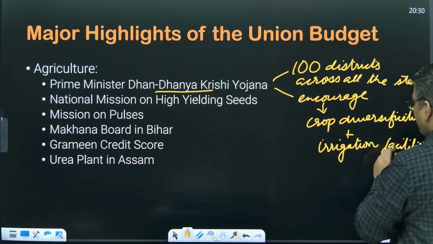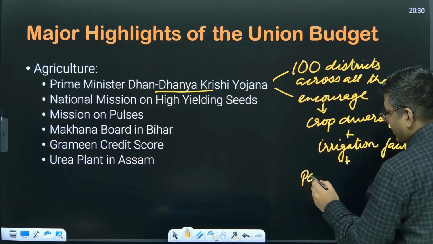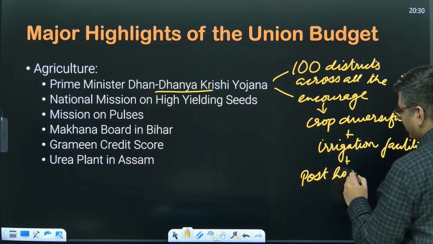Then it talks about post harvest management.